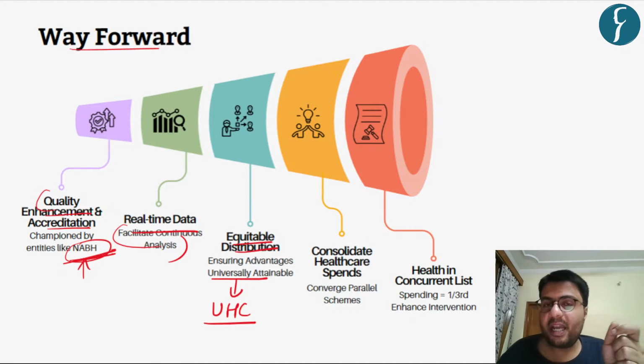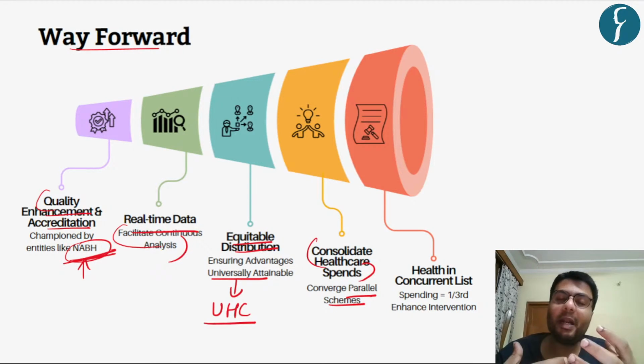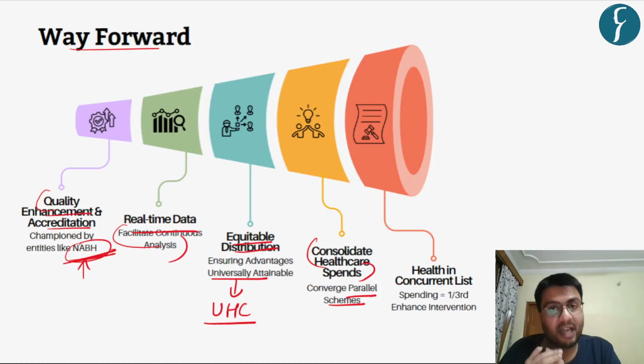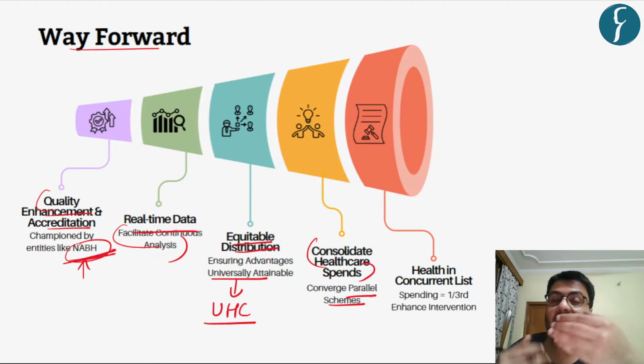Further, as I've already highlighted, there are many parallel schemes undertaken by the government, and there is a need to consolidate the healthcare spending of both the central as well as state governments. Because if we do not consolidate these schemes and there are parallel schemes, it will lead to duplication of efforts and funds. So whenever there is a consolidation in the scheme, every rupee spent on the healthcare sector will be more efficiently spent for the benefit of the people.